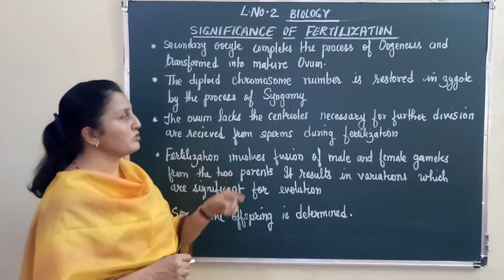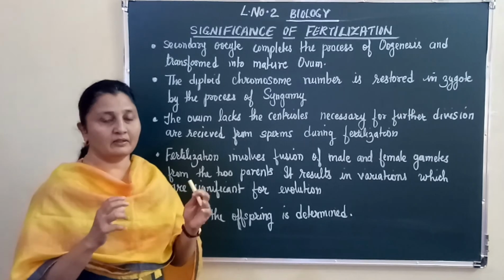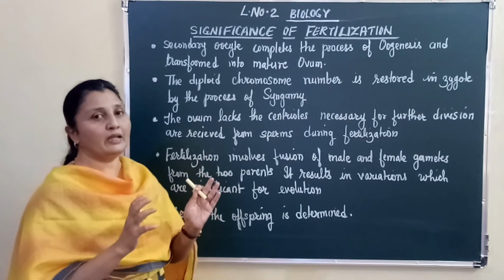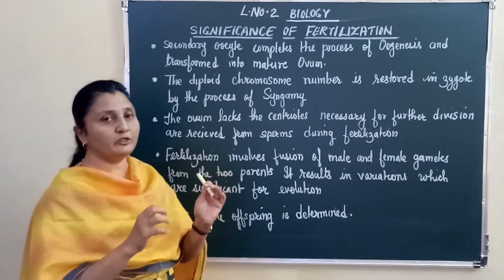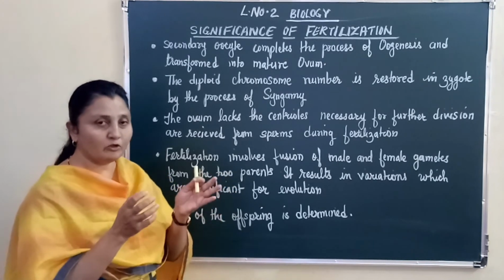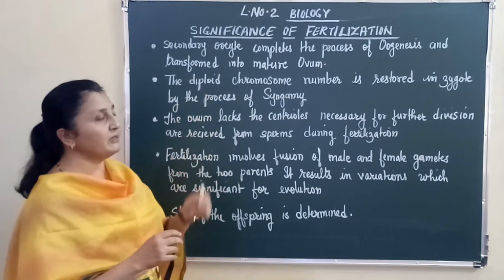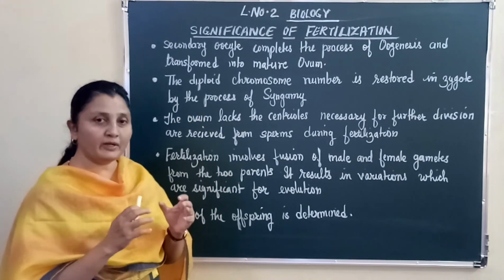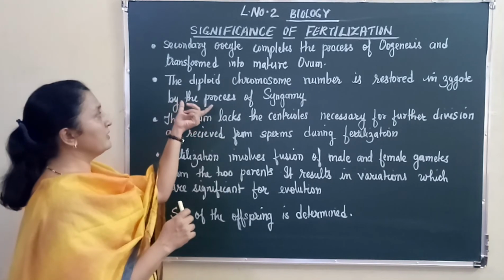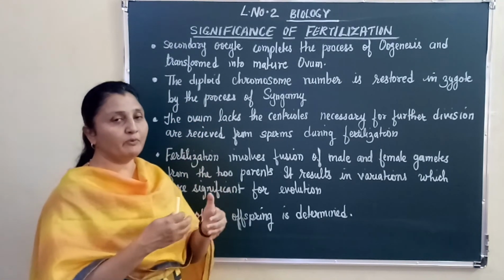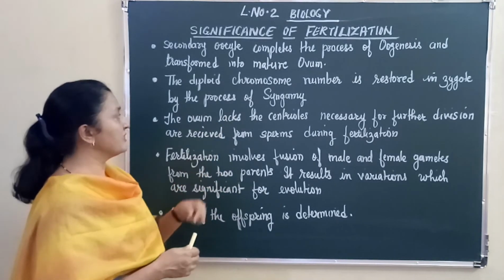The diploid chromosome number is restored. The gametes were haploid, and to begin a human life, the chromosome number should be diploid. So when the haploid gametes come together, a diploid cell is formed, so the diploidy is restored because of syngamy.